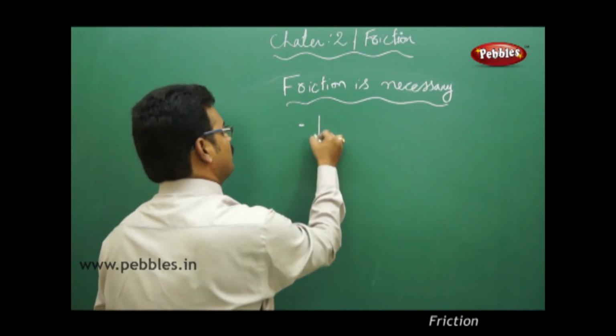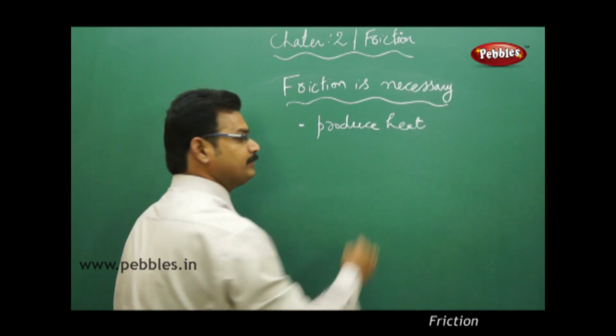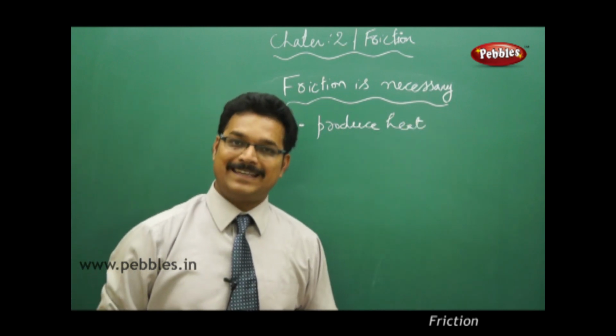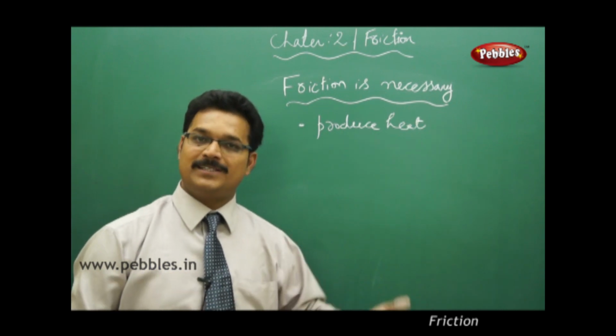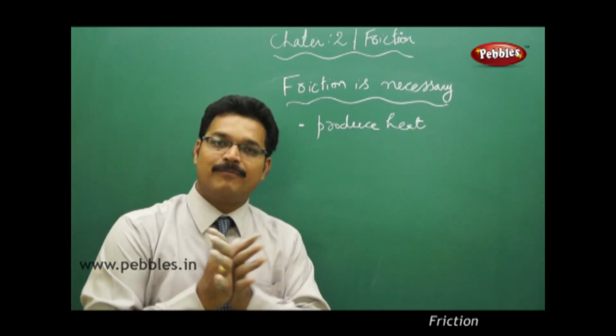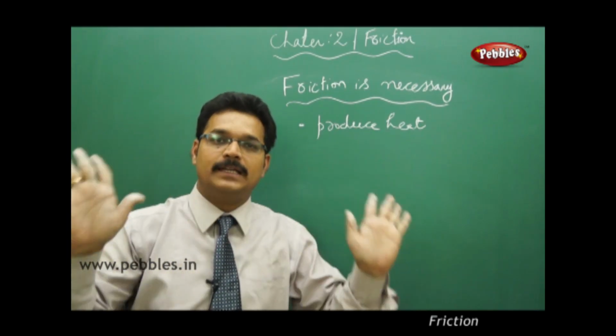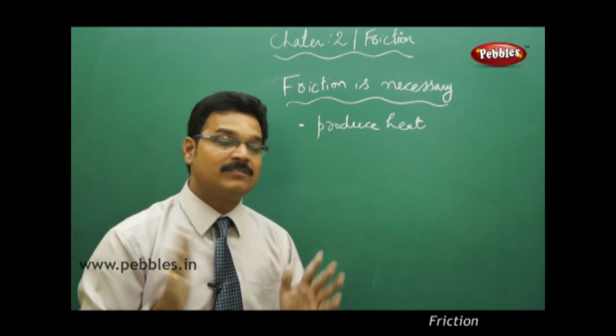Using friction, you can produce heat. A simple example is rubbing your palms together. When you rub the palms together for some time, what do you get? Heat. This heat is generated because of friction.